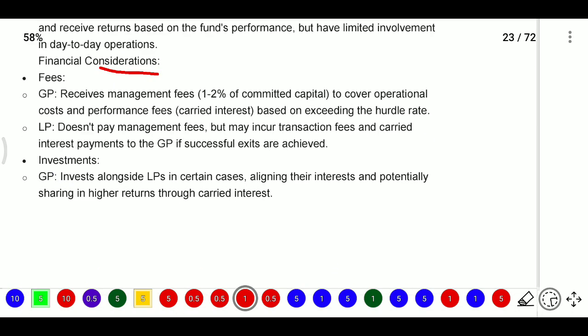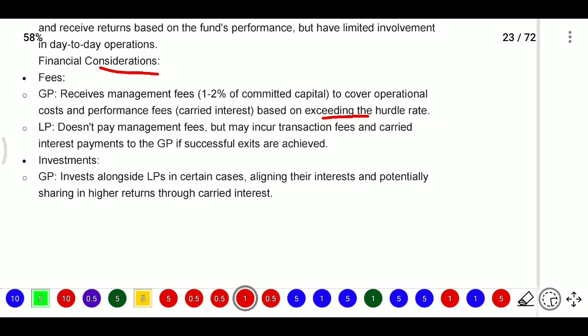Now we need to know some financial considerations here, that is fees. How will the fee work for GP and LP? For fees, the general partner receives a management fee, which may be 1 or 2% of committed capital to cover the operational cost, and he will also get the performance fee, that is carried interest, based on exceeding the hurdle rate. If it is exceeding the hurdle rate, then he will get the carried interest.